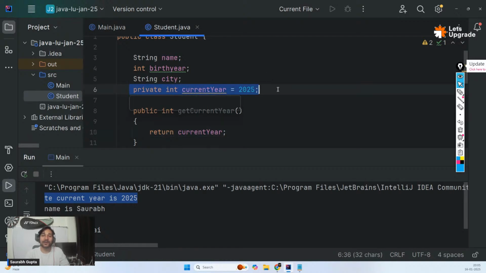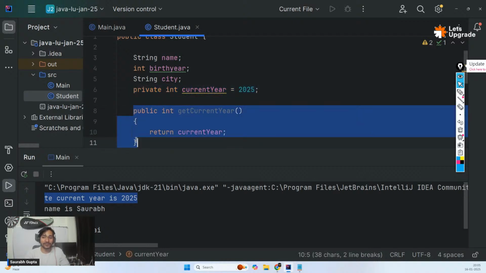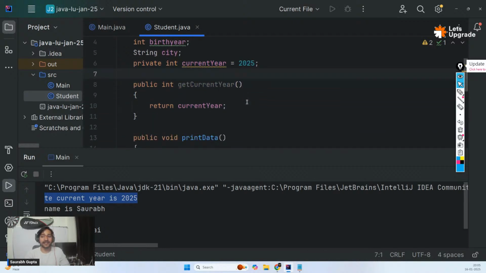Now our property is read only from outside. No one can write it. No one can change it. They can only see it with the help of this function. Is that clear, guys? Everyone?